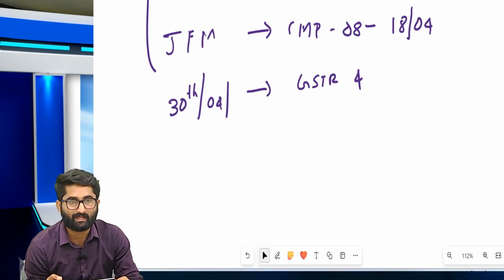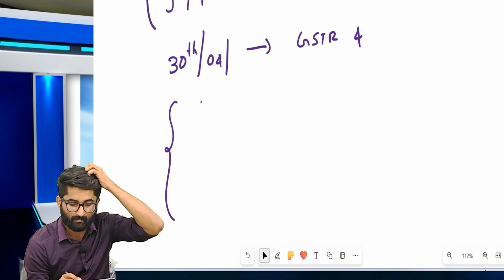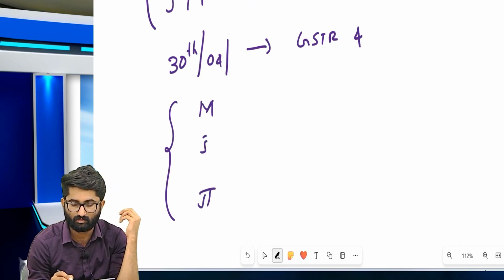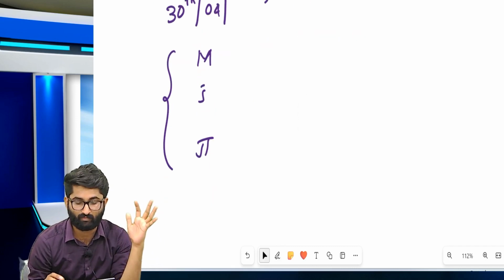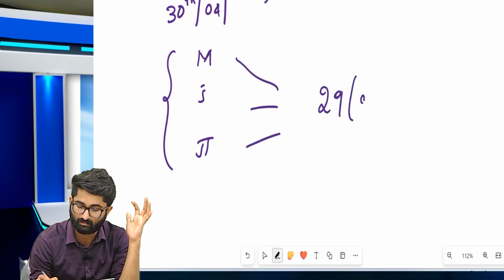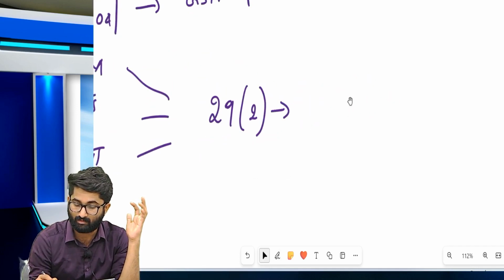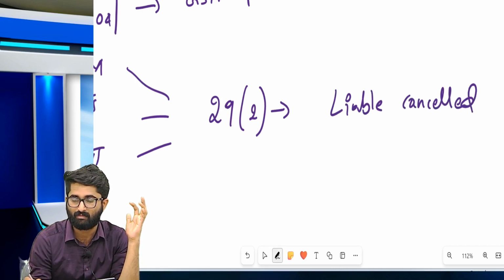Sir, what if he forgets? Then within the next 3 months, that means May, June, July, he has to file it without miss. What happens if he fails to file this? Then under section 29 subsection 2 that we discussed already, his registration is liable to be cancelled.